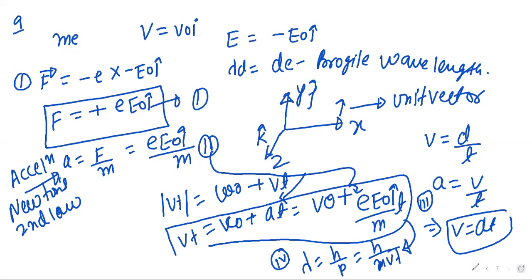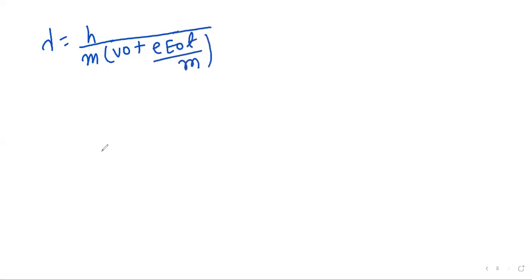So you will get the final equation: lambda is equal to H upon M, V naught plus, in acceleration form, E naught T by M. Understood? If you want to cancel it, take all these inside, or you can write up to this point only.